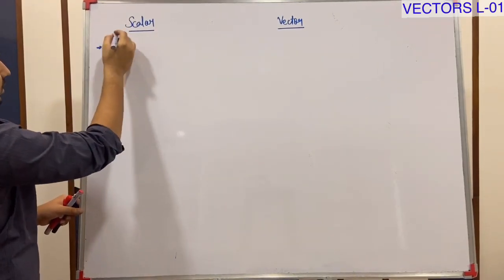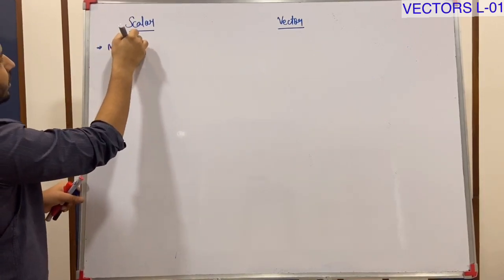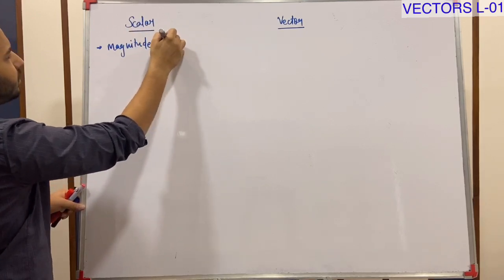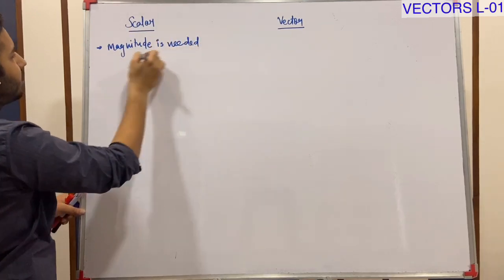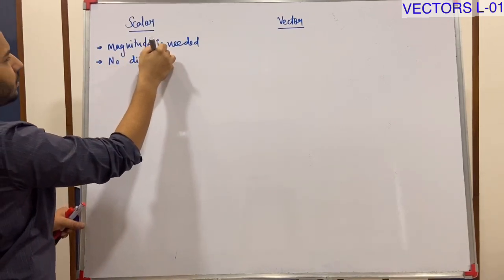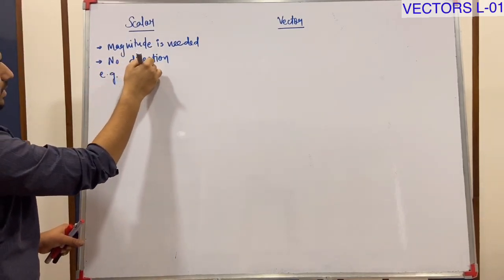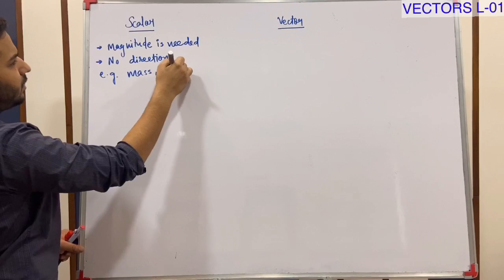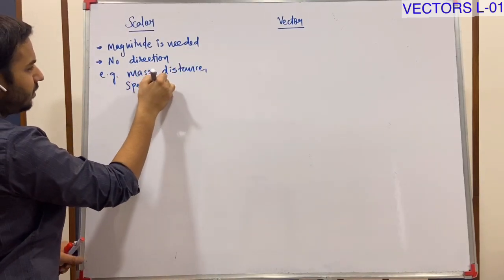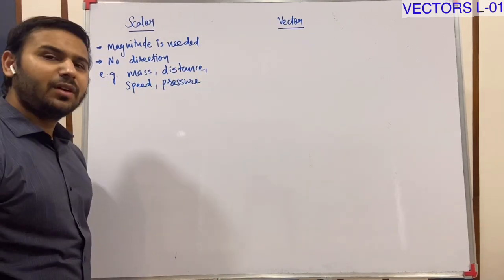In scalar, only magnitude is needed, no direction. For example, mass, distance, speed, pressure. These are examples of scalar.